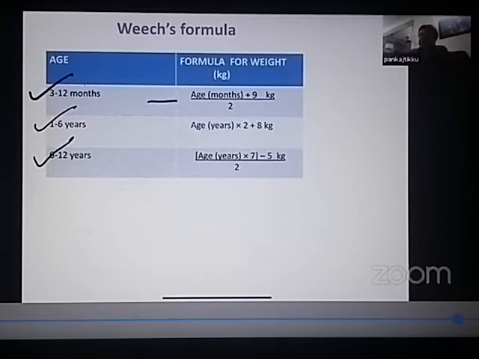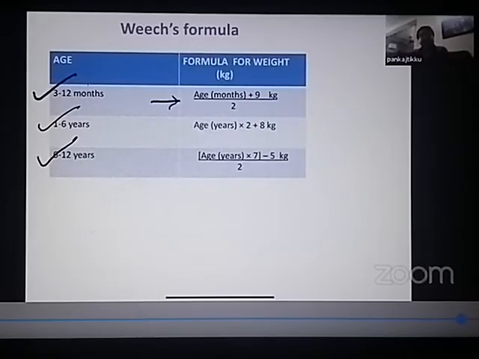So any child who has an age of 3 to 12 months, he may be 4 months, 6 months, or 9 months, the child's age should be between 3 to 12 months. The best way to calculate the weight is the formula (age in months + 9) / 2 kgs.